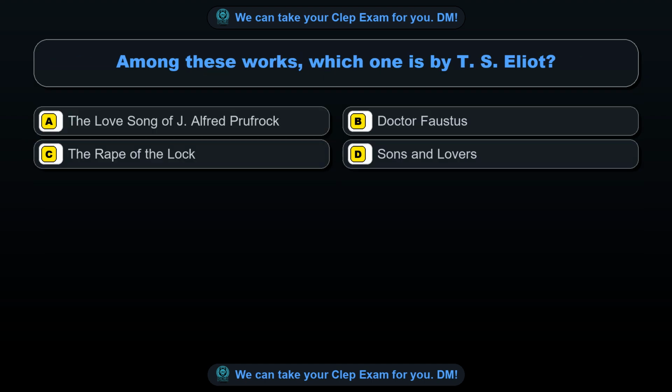Question 93. Among these works, which one is by T.S. Eliot? Option A, The Love Song of J. Alfred Prufrock. Option B, Dr. Faustus. Option C, The Rape of the Lock. Option D, Sons and Lovers.